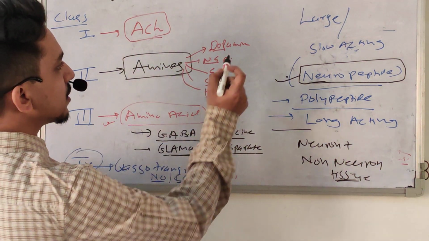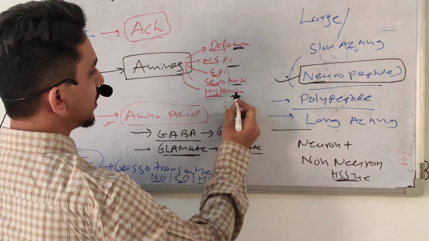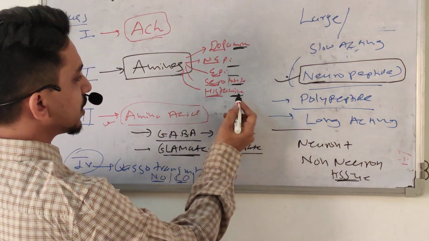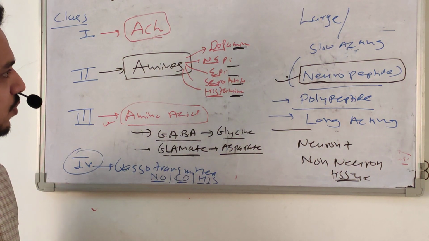Basically in amines there is the same postfix, amine: epinephrine, dopamine, serotonin, histamine. Okay, so in this way you can memorize this group.